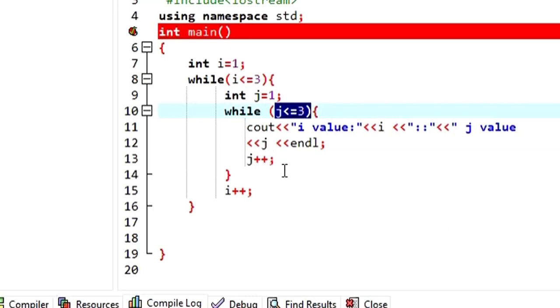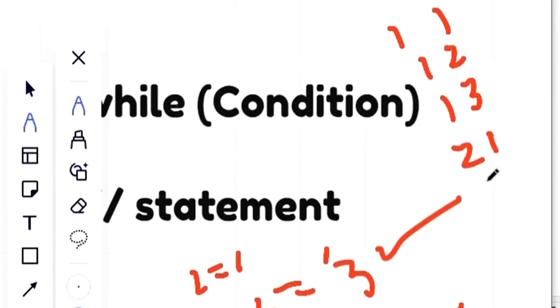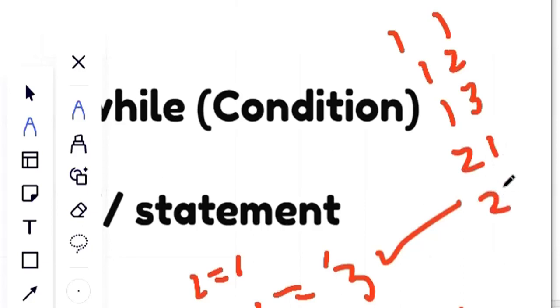Then the control will come out of the loop. When I say come out of the loop, out of this curly braces, then it will find i++. When I say i++, the control will move to this place. Then the i value will be incremented. In that case, i value will become 2, j value will become 1. i value will become 2, j value will become 2. i value will become 2, j value will become 3.